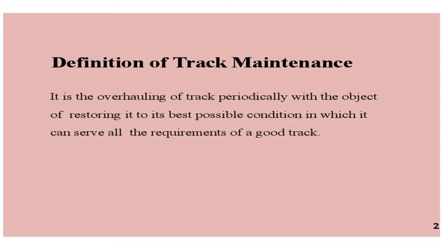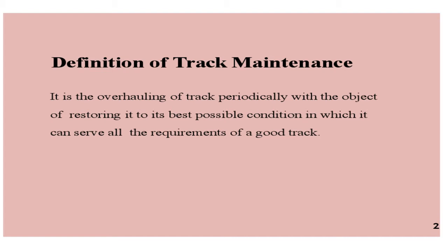Coming to the definition of track maintenance, it is the overhauling of track periodically with the object of restoring it to its best possible condition in which it can serve all the requirements of a good track. So overhauling means taking up equipment or components from the track. You know what track is.